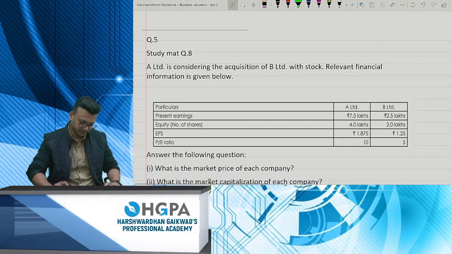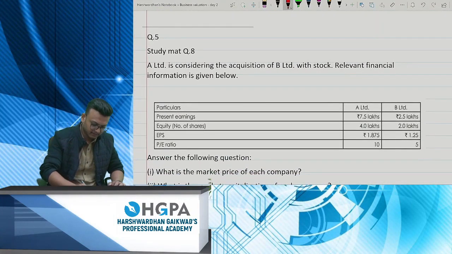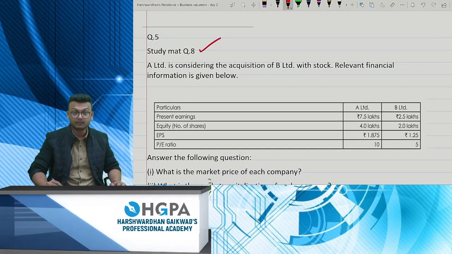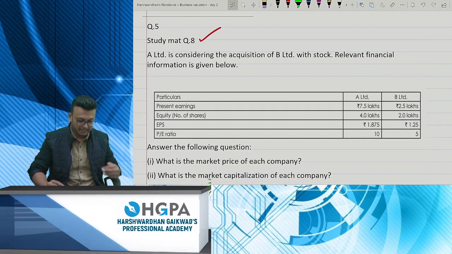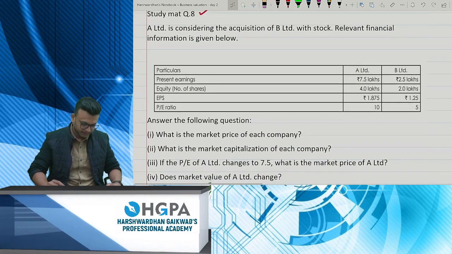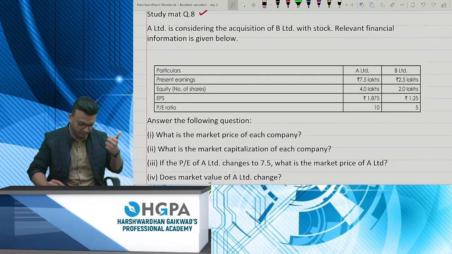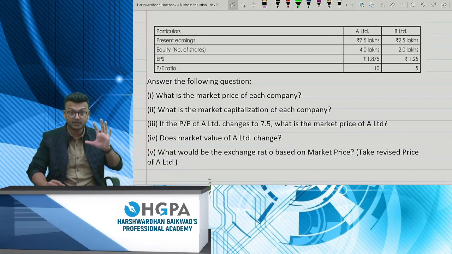Okay. Now this question I picked up. Same study material. This is question number 8. Okay. Chalo, let's start doing this. A Limited is considering the acquisition of B Limited. The relevant financial information is given below. Okay. Let us see. They've given you earnings, equity, number of shares, EPS, and PE ratio. Okay. They've asked you 5 questions.